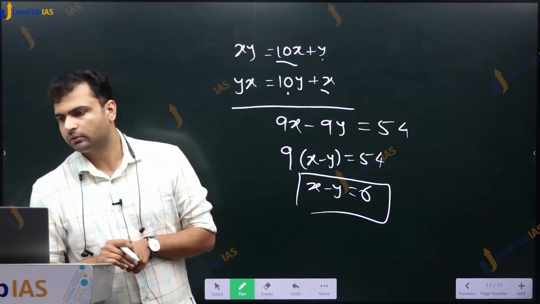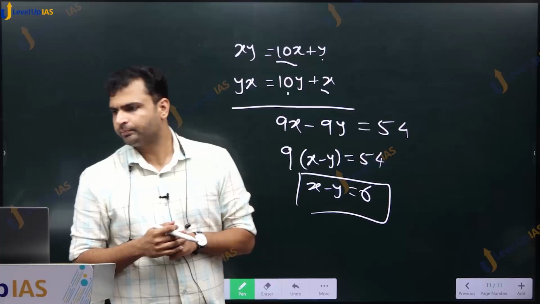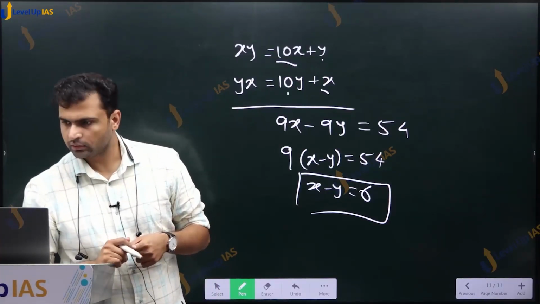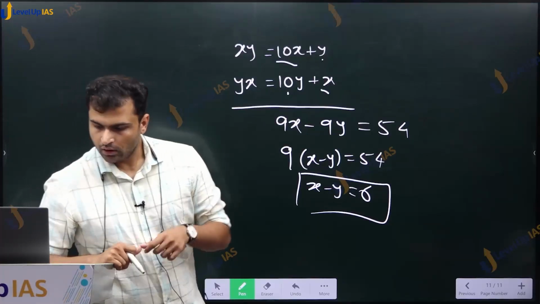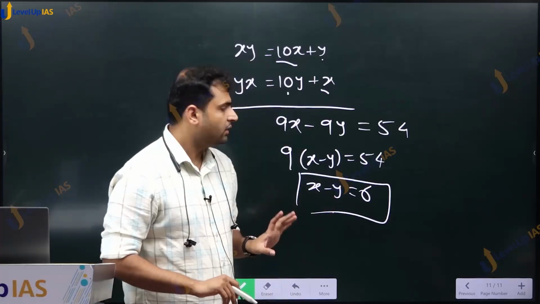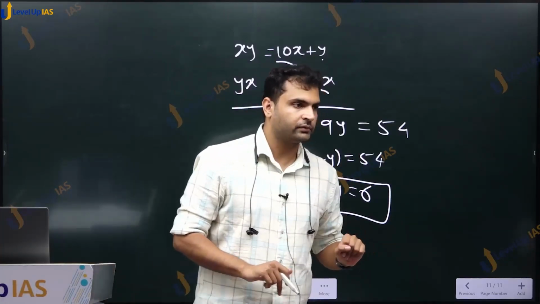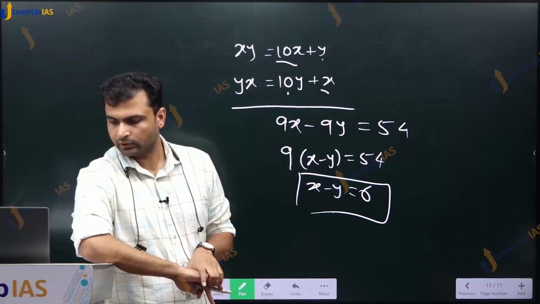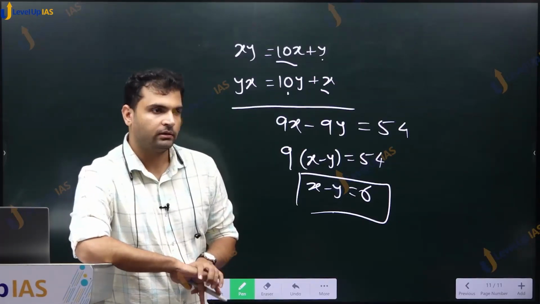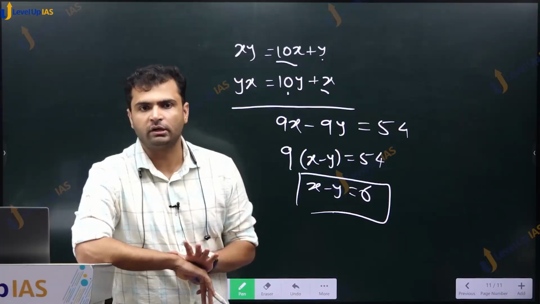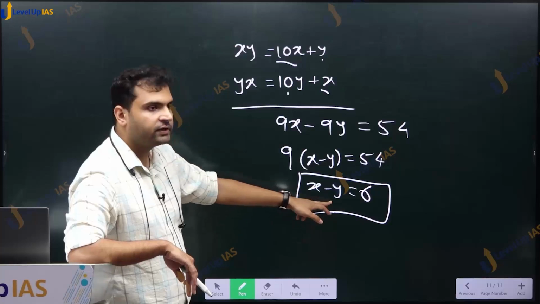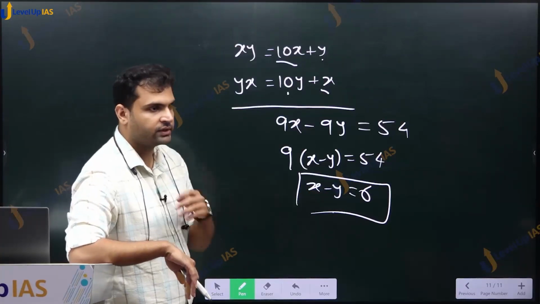Yes, Lavanya. I am coming to statement number 1. Booklet 1 लिखा है. What are you trying to say? So this is what we have from the given information. Now read the second statement. The difference between the two digits can be determined. These are the two digits, na, x and y. That is what we assumed. Can we determine their difference? Yes, directly we can determine their difference.